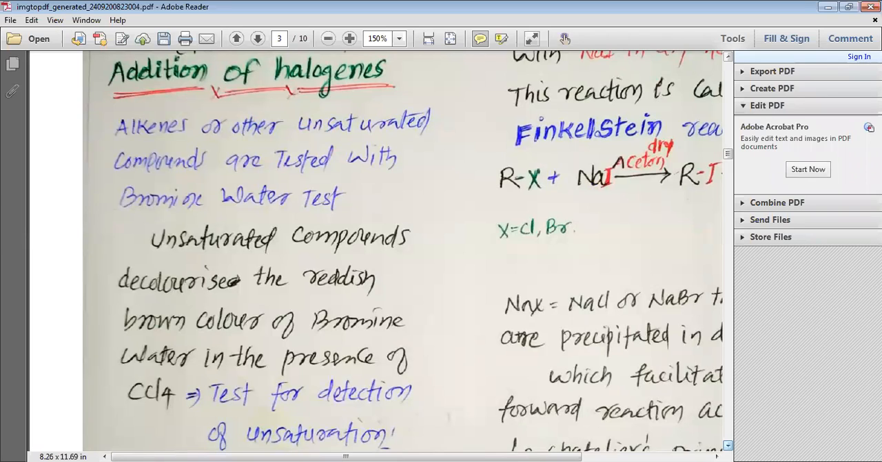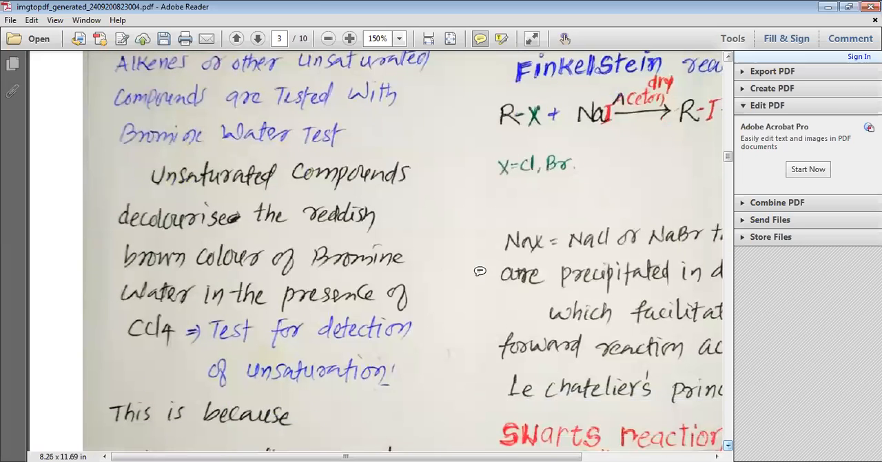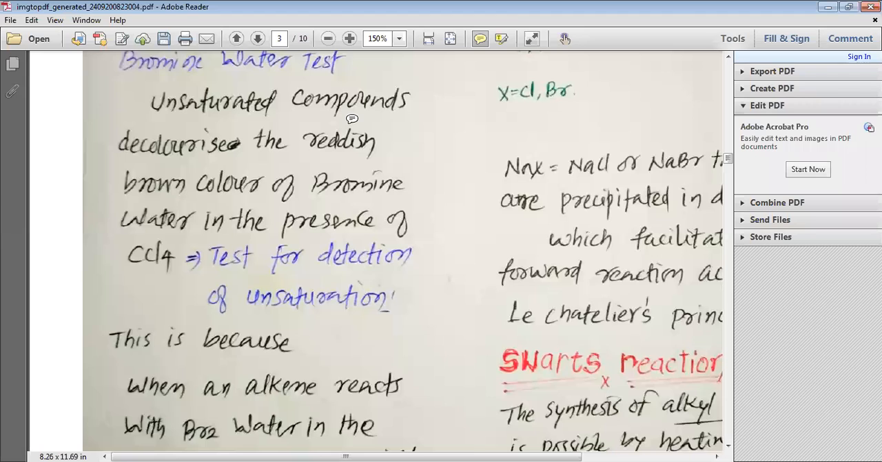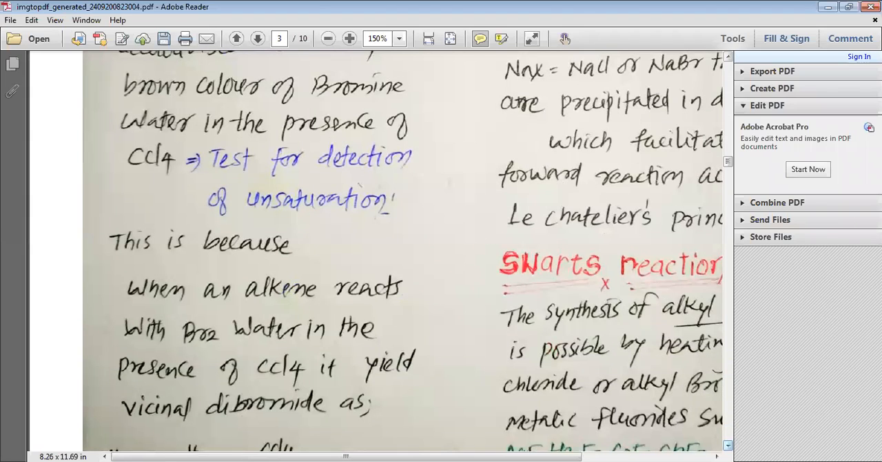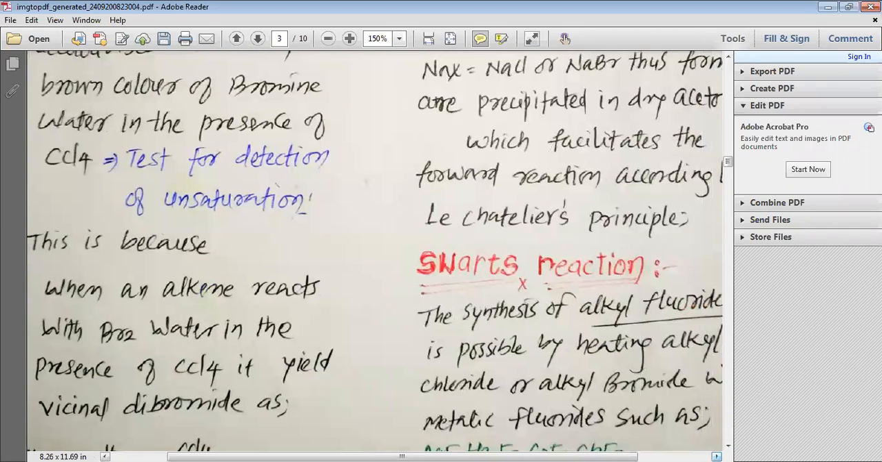Now we'll move to the next point, which is the preparation of alkyl halides or aryl halides by the addition of halogens. Alkenes or other unsaturated compounds are tested with bromine water. We know that unsaturation is tested with the help of bromine water. Unsaturated compounds decolorize the reddish-brown color of bromine water in the presence of CCl4. This is the test for the detection of unsaturation, my dear students. So when we detect unsaturation, we generally use this test.